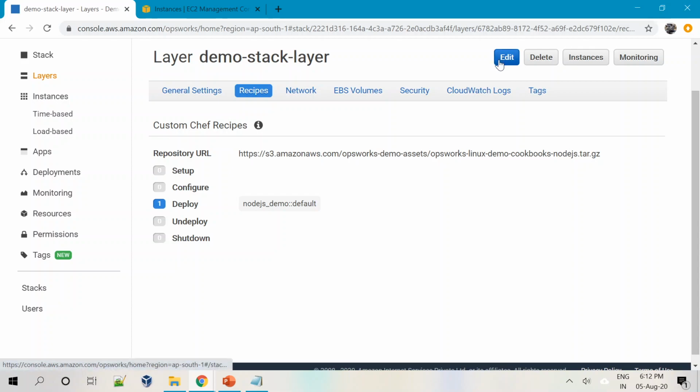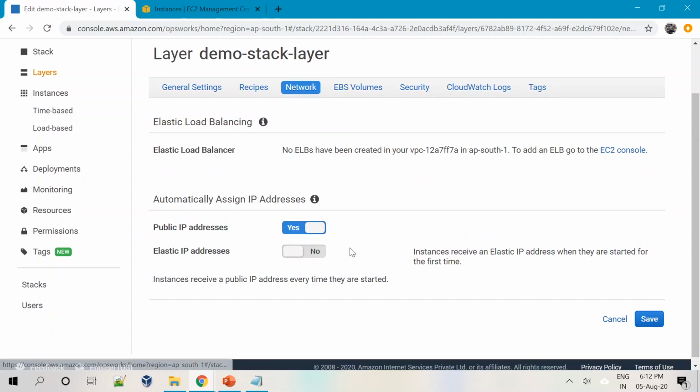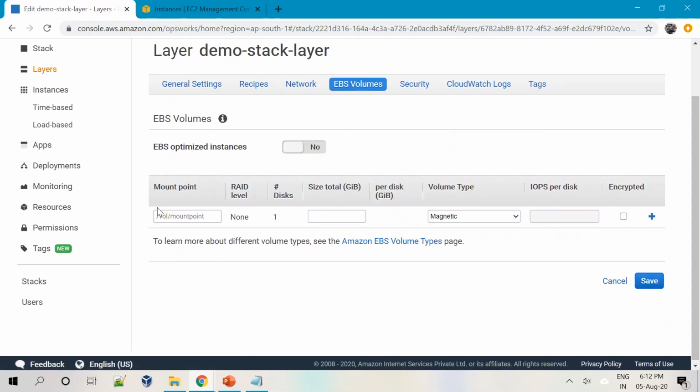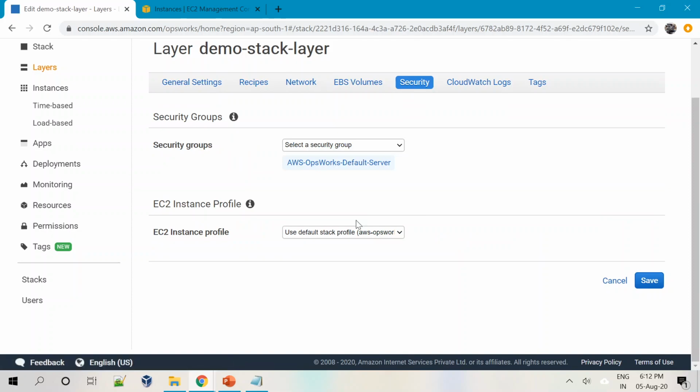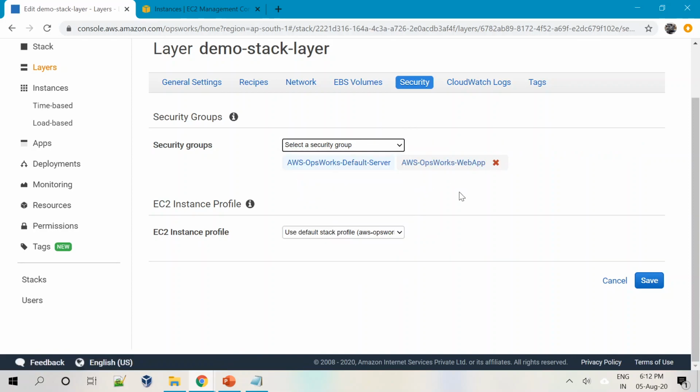Okay, then I'll just edit again and I'll go to network. So if you want to have a choice between public IP address or non-public IP address, whether you really want to give a public IP address or not, you can give that. EBS volume, if you want to add more EBS volumes, you can do that. So all these configurations, the security configuration, the security groups. You also need to add one more security group called AWS OpsWorks Web App, which basically opens the port number 80. Okay, so we'll also add that.